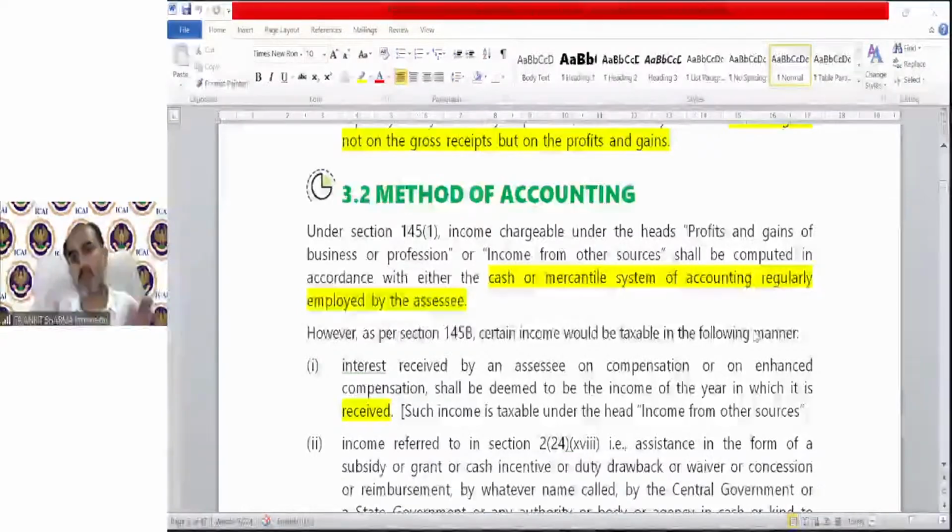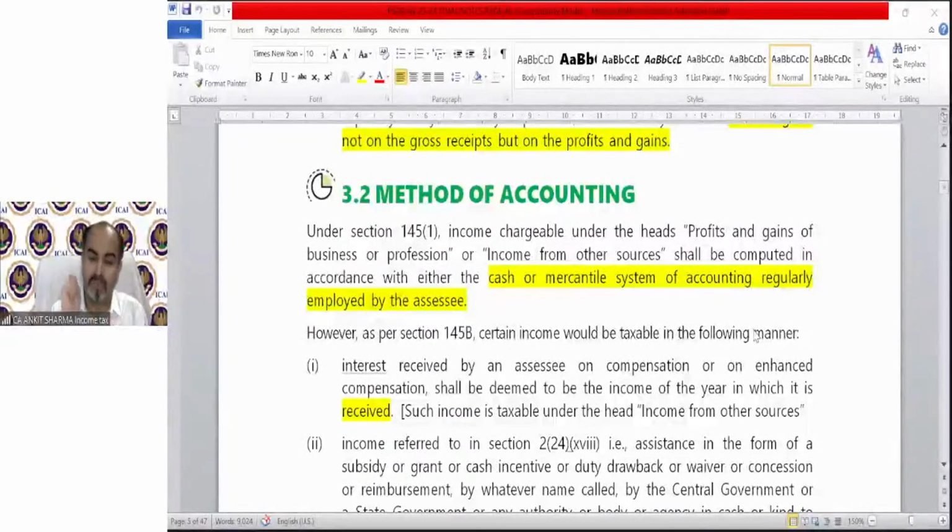Only these two heads have the option to tax the income on cash basis or mercantile system. All other heads of income are taxable either on due or received basis, whichever is earlier. You must have gone through the provision of salary. Salary is taxable on received or due, whichever is earlier. The same is applicable on house property and on capital gain.